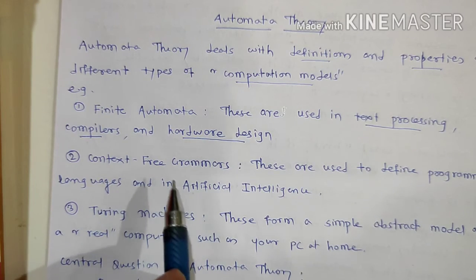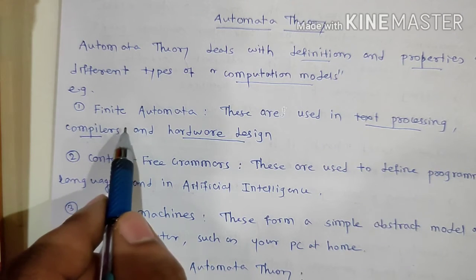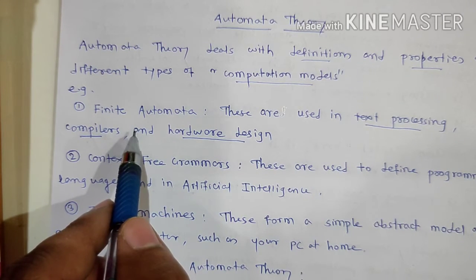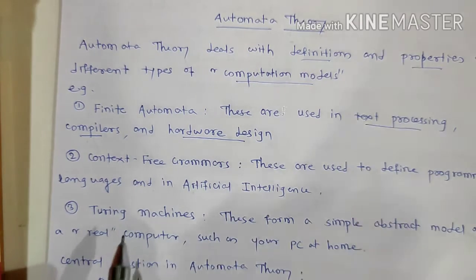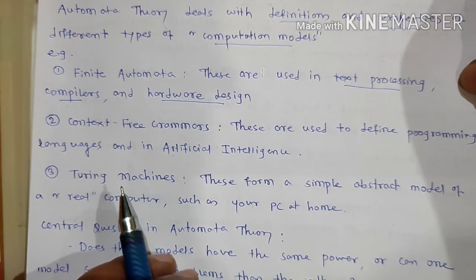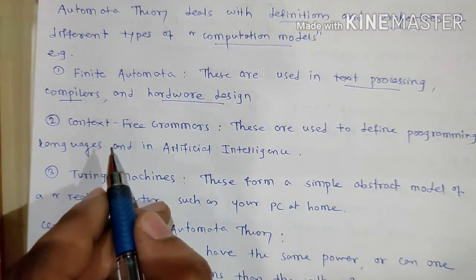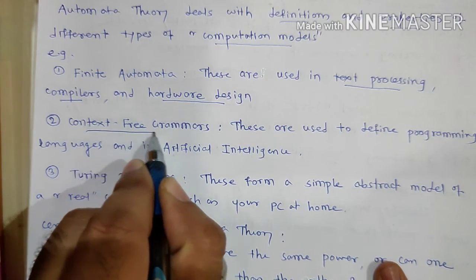So automata theory deals with studying the properties of these mathematical models, and their definitions as well. The next type of computation model is context free grammars.